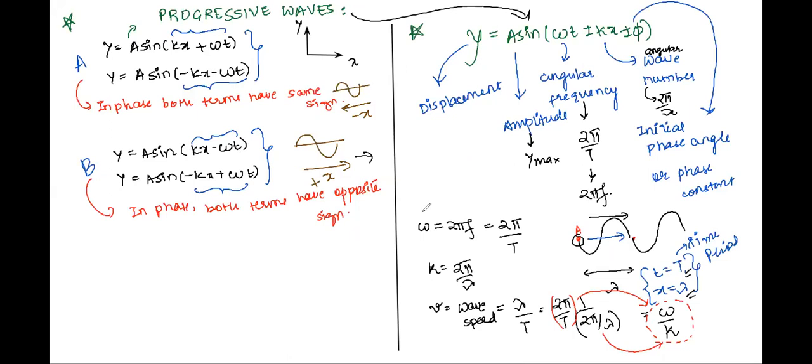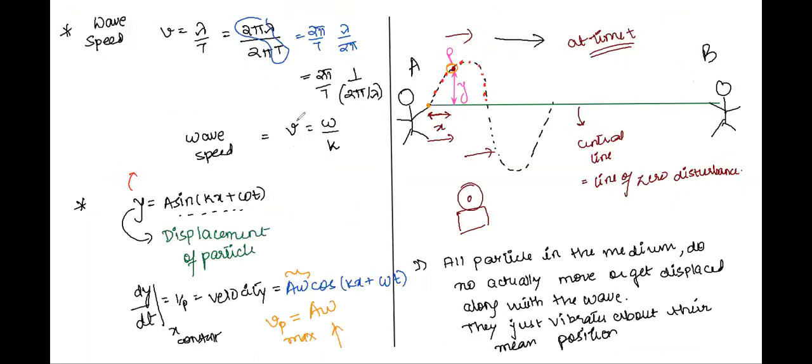Then we understood different terms like angular frequency, angular wave number, and wave speed. Wave speed is defined as lambda by T. With the help of Anukriti's doubt, we also understood how v is equal to omega by k, a superbly important relation which you all should remember.